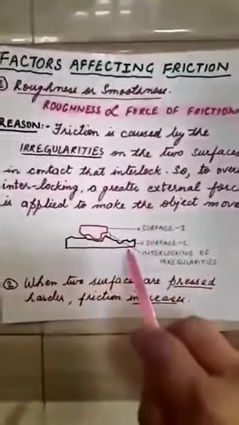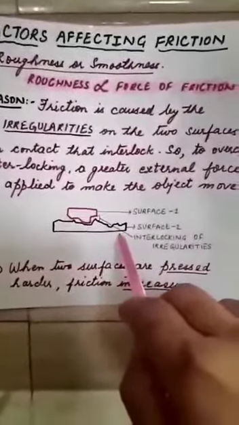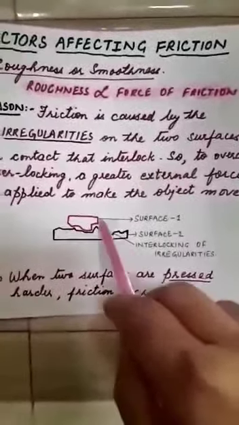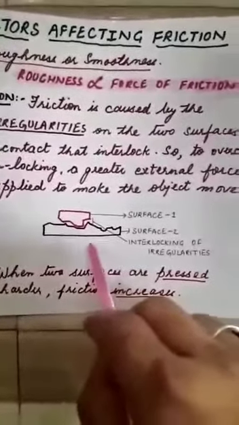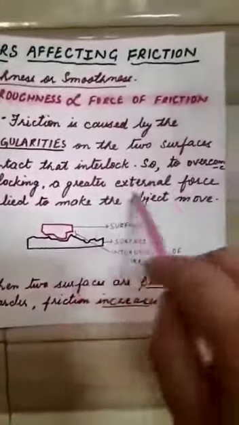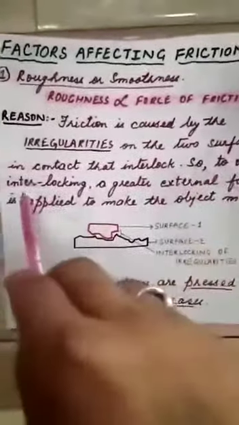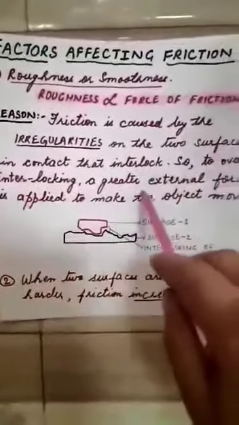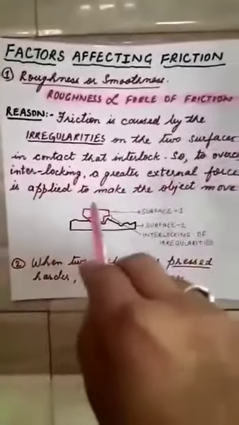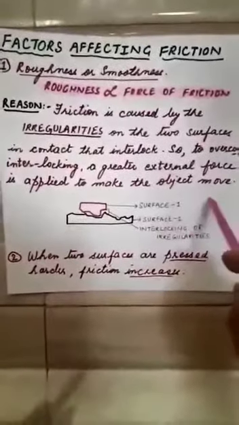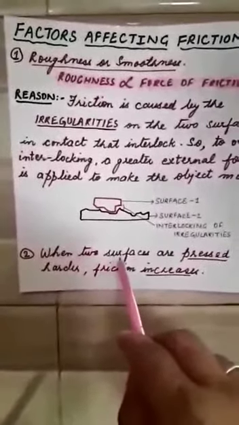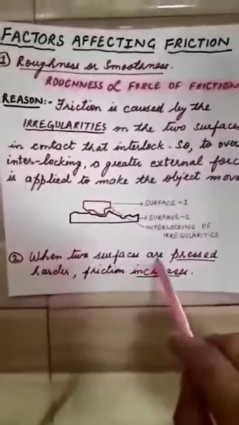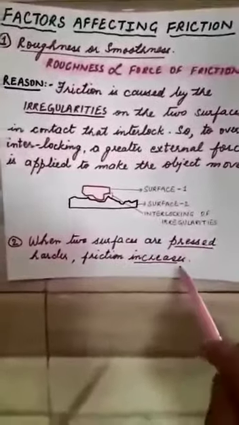This also can be understood with the help of this example, which is actually an enlarged view. There are two surfaces showing how the irregularities of the surfaces are interlocking, and hence to overcome this interlocking, a greater external force is applied to make this object move. The second factor on which friction depends is that when two surfaces are pressed harder, friction increases.